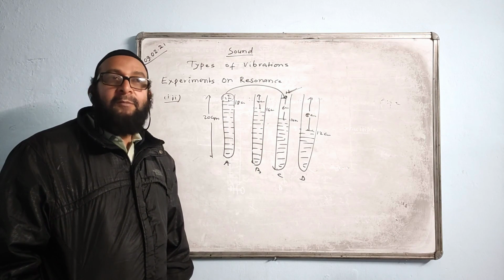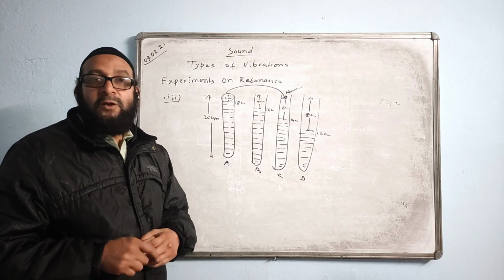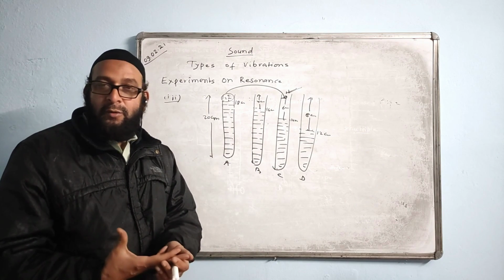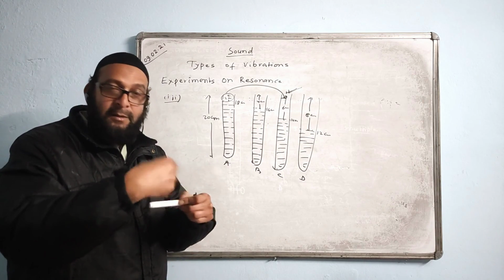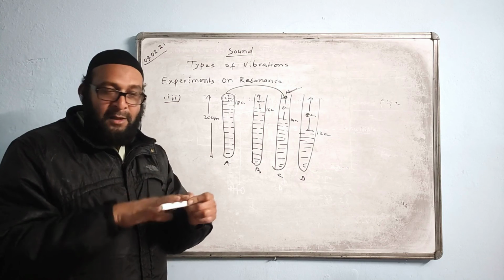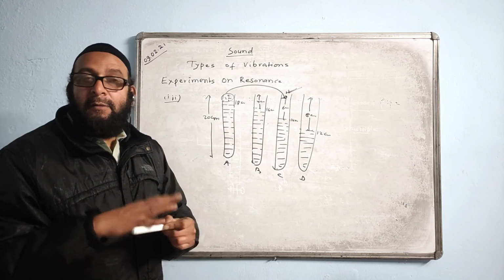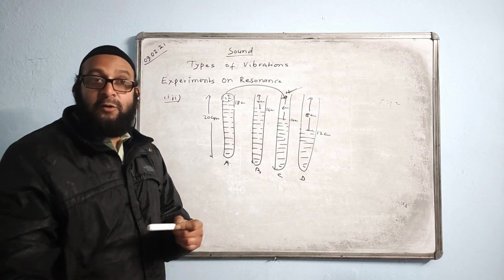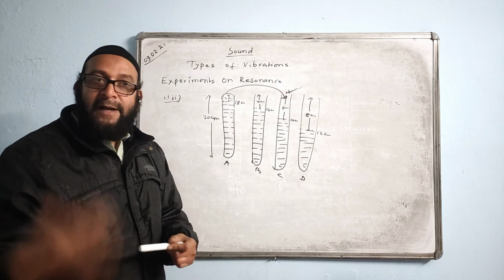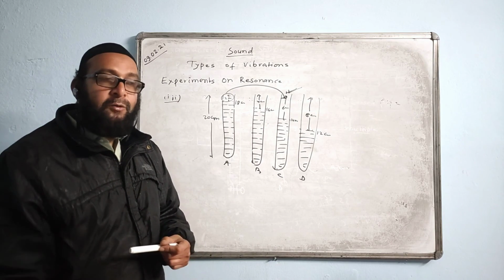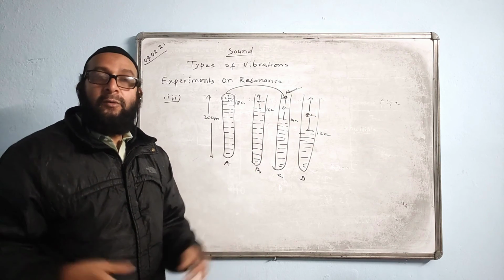And one more example of resonance I forgot to mention is every musical instrument is provided with a hollow box. In the hollow box, what will be trapped? Air will be trapped. When you pluck the strings, when you strike the strings, the air column there will be under forced vibration, but forced vibration with resonance. The resonance will make the air column vibrate violently or with a large amplitude, and when the amplitude of vibration increases, the sound becomes very loud.